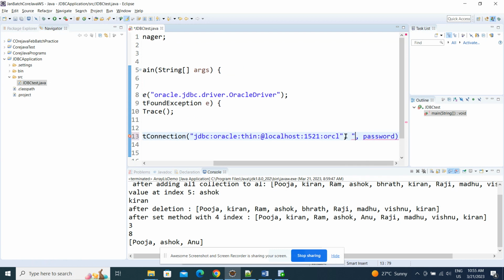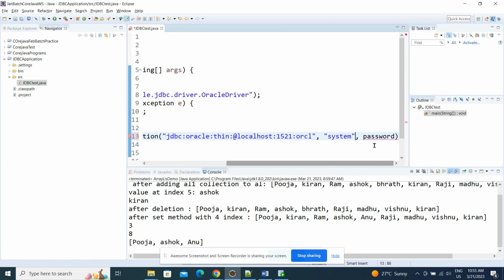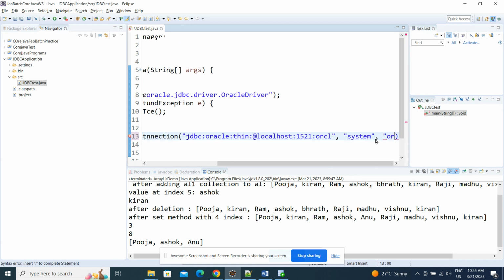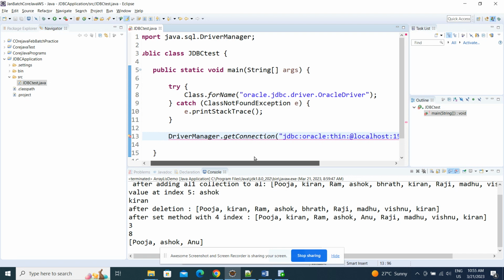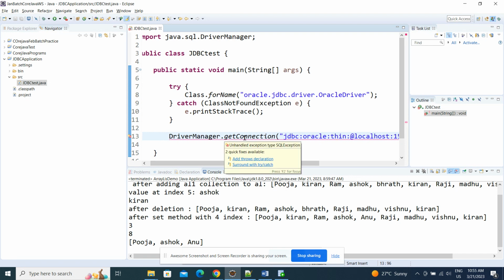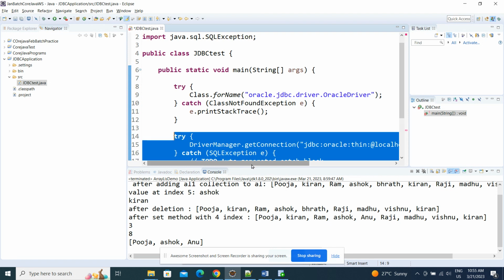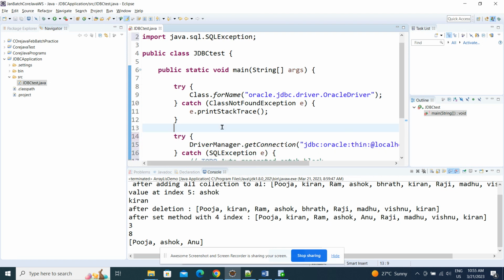Next the username, system, and the password, orcl, is my password. It is throwing an SQLException, right, so this code goes inside try catch. Now what will it give? It is going to give a connection object. Control Alt L.